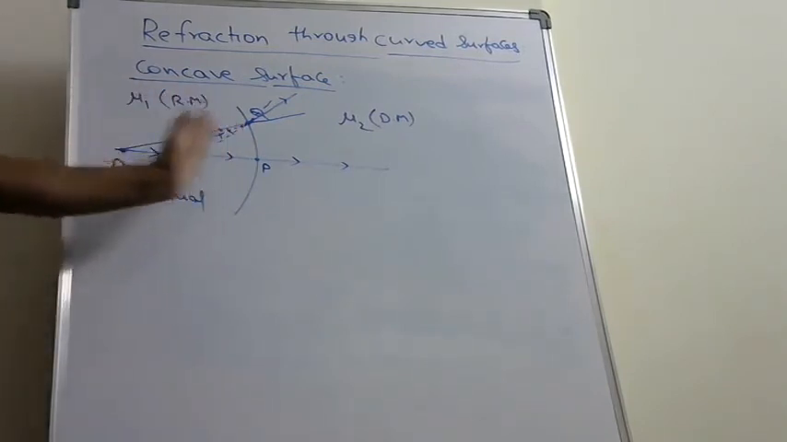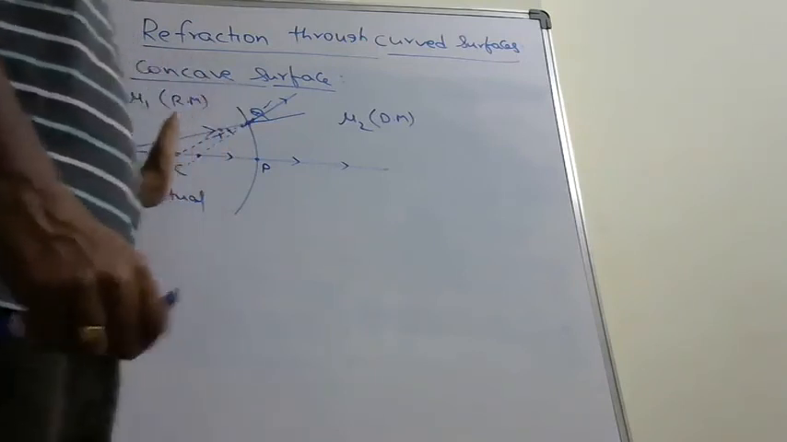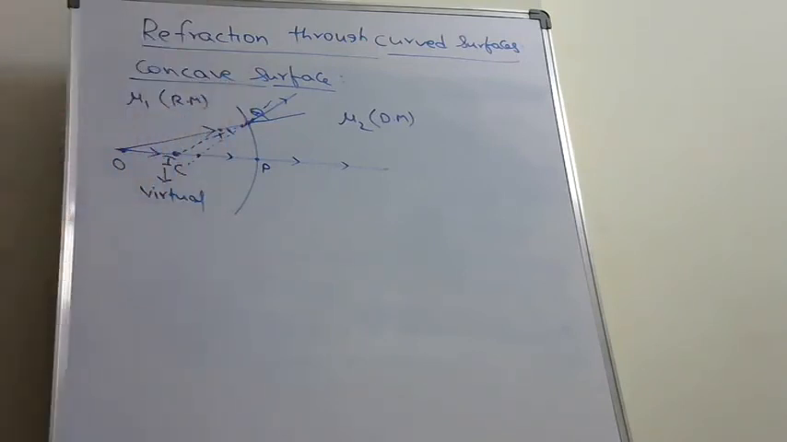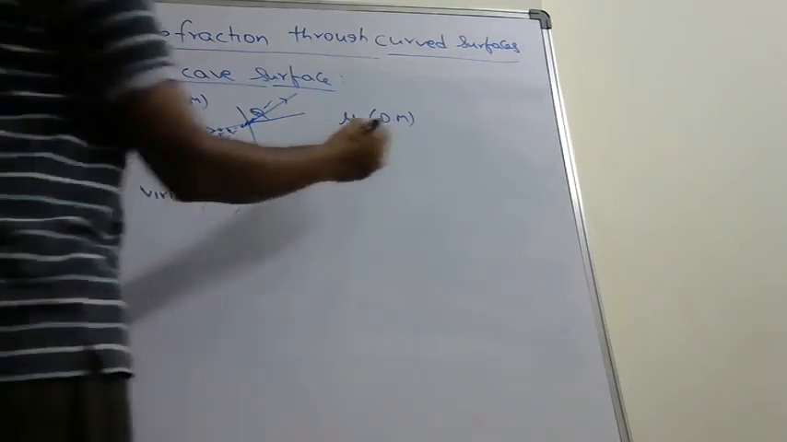The distance PO is called the object distance, PC is called the radius of curvature, and PI is called the image distance.